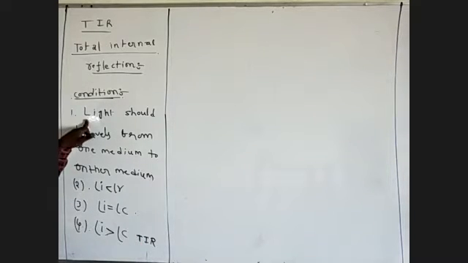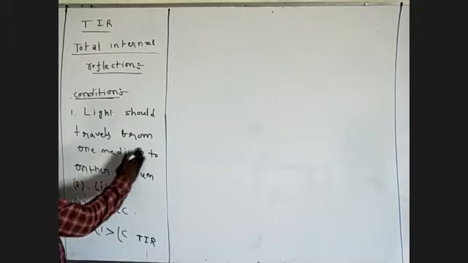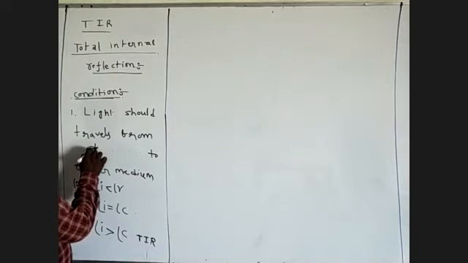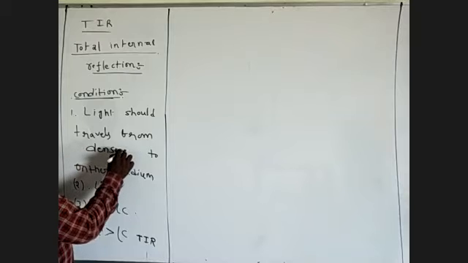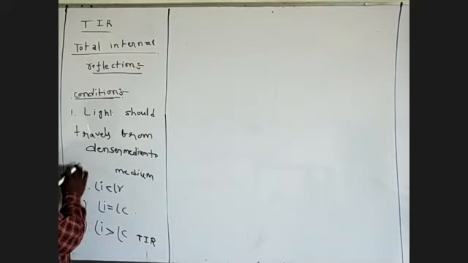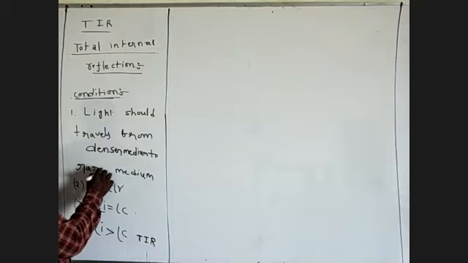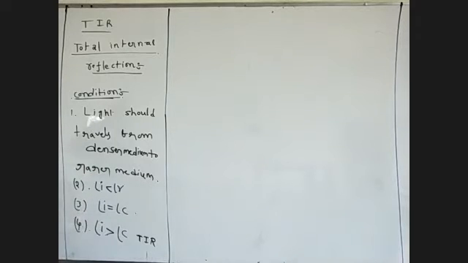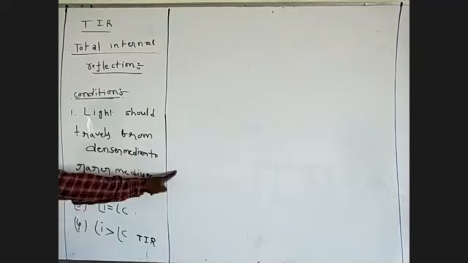First condition: light should travel from one medium, that is the denser medium, to another medium, the rarer medium. So light should travel from denser medium to rarer medium. Second condition: angle of incidence less than the critical angle means the refracted ray is present in the rarer medium.